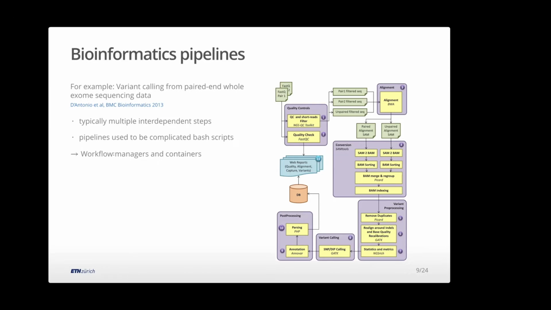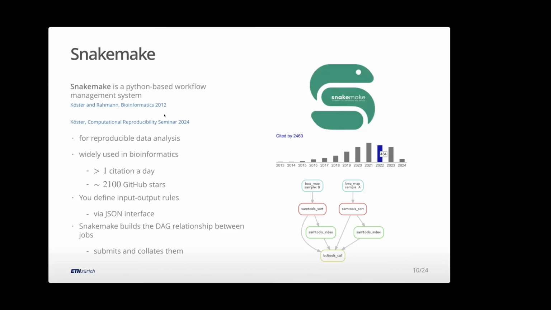So this is what inspired us to use these things and bring it to the world of causal discovery. And the main thing, of course, that we use for this is the Snakemake workflow. I guess the last seminar in this series was by Johannes Köster about Snakemake, and it really has completely revolutionized bioinformatics. Instead of random bash scripts, it now is the de facto way of doing analysis in a reproducible, sensible way if I want to share it and make it useful.